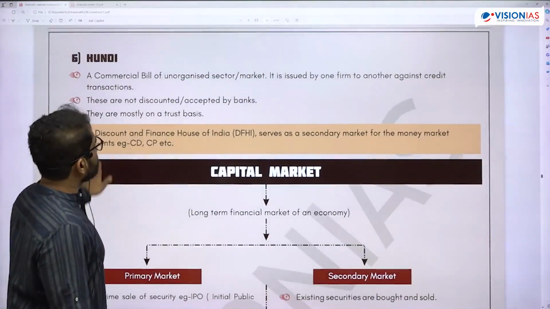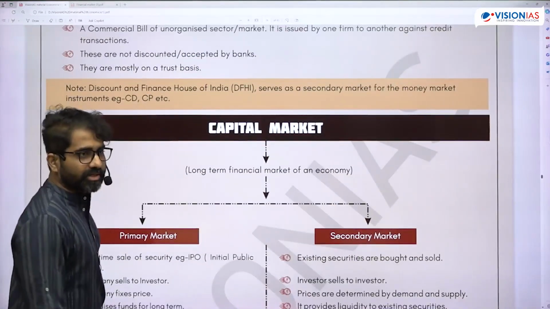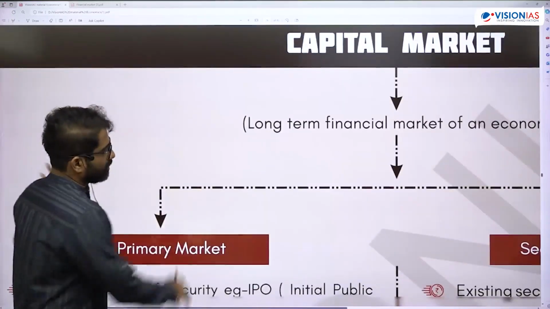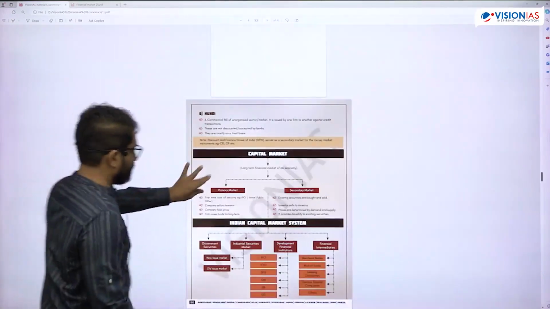Hundi. Commercial bill of the unorganized sector. Previous question. So just mug it up. You should know how a commercial bill works, okay?